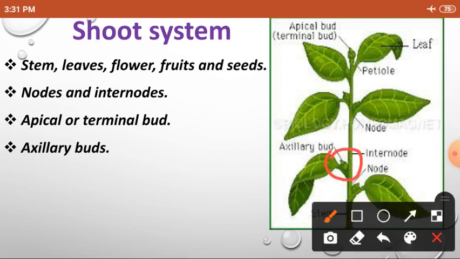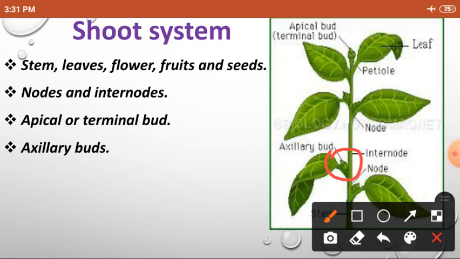Okay. So what do you mean by shoot system? Shoot system is present above the soil and it grows towards the sunlight. Here we can see various organs of shoot system like stem, leaves, flowers, fruits and seeds. There are many keywords in shoot system. What are they?